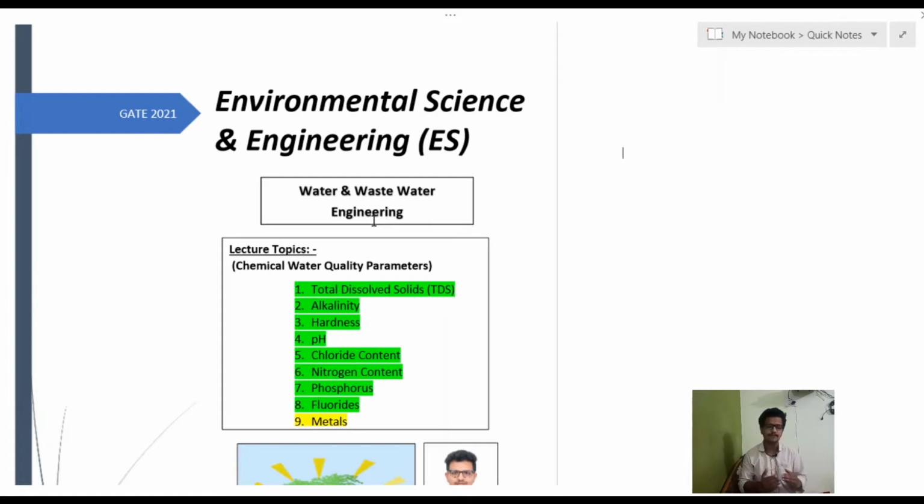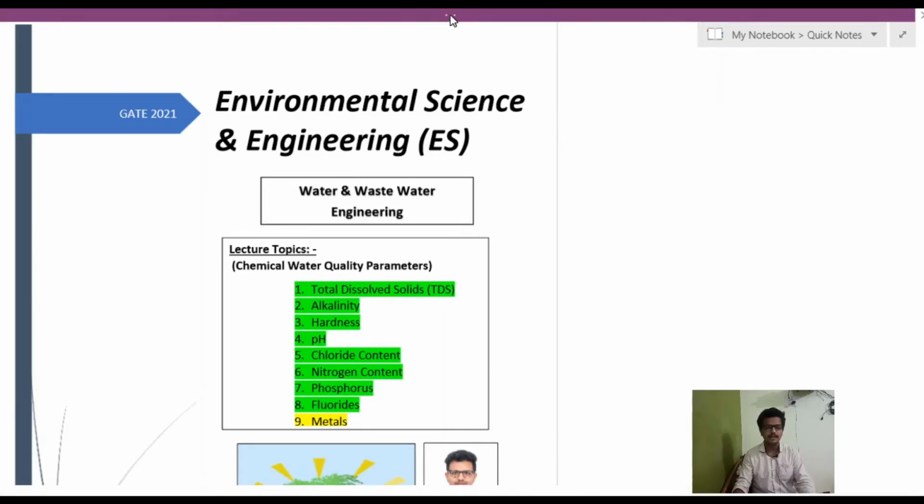Today is the last class for the chemical water quality parameters, because in the previous 4 classes we have discussed the TDS, alkalinity, hardness, pH, chloride content, nitrogen content, phosphorus and fluoride. So after understanding the fluorides, phosphorus and nitrogen, we are now at the position to go to the metals. What are the metals in chemical form which interfere with the quality of water chemically are as follows.